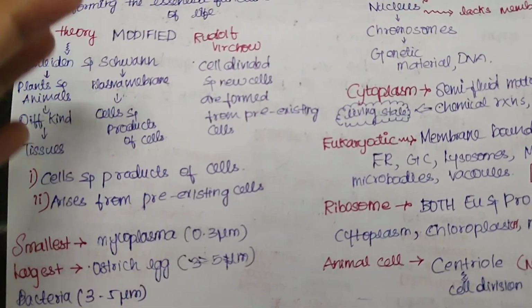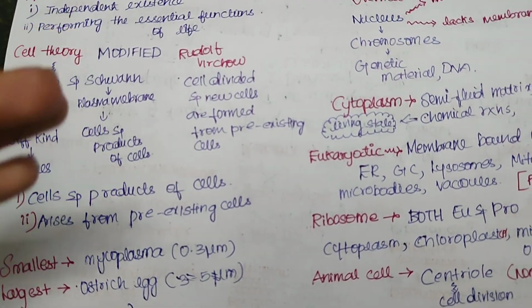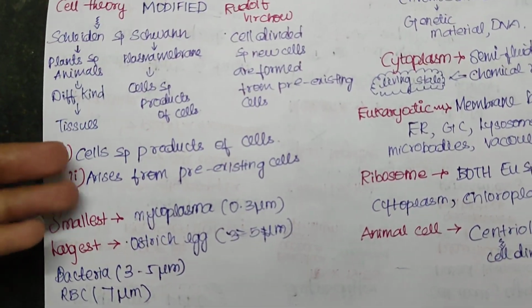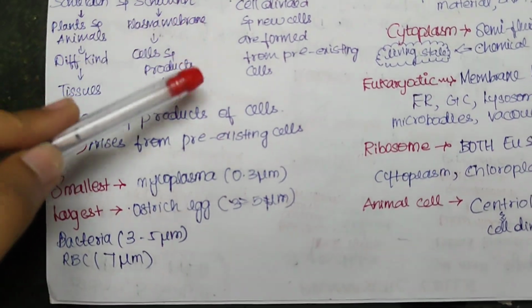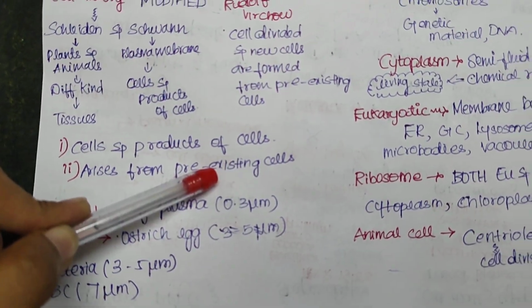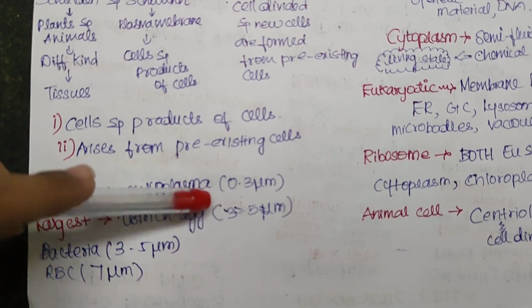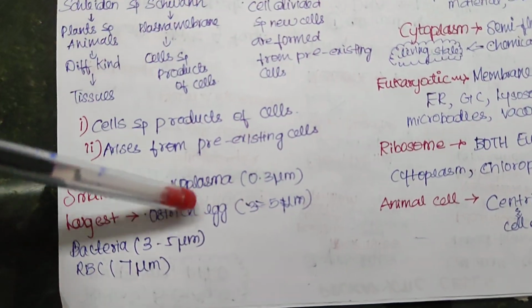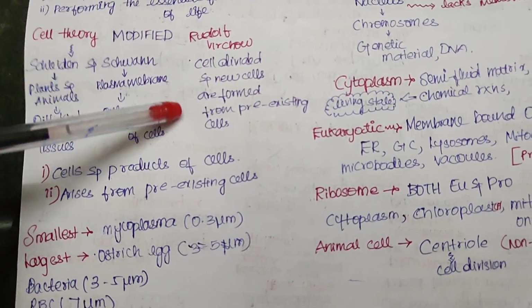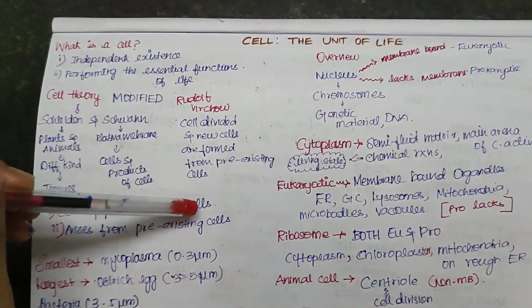And as we all know, the cells are of different types and different sizes. Let's see what is the smallest cell. The smallest cell known till now is the mycoplasma, and the largest one is the ostrich cell, and these are like measurements of bacteria and RBC. So try to have a look at all these values.